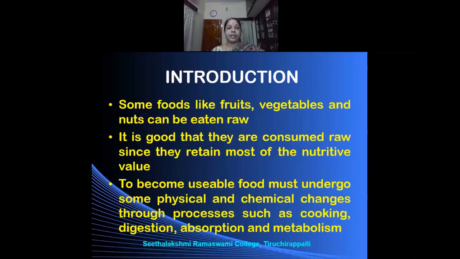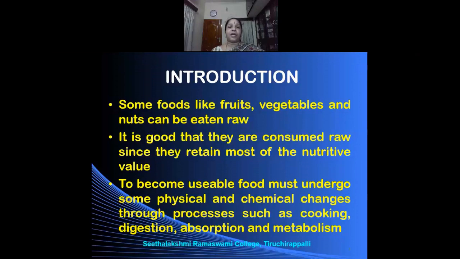And after the food is cooked, we don't get the nutrients right away. The food that we cook has to be consumed. Consume means you have to eat the food. And the food that we eat has to be digested in the digestive system, and the complex compounds will be converted into simpler compounds. The carbohydrates will be converted into glucose. Proteins will be converted to amino acids. Fat will be converted to fatty acids and glycerol. And the complex compounds after digestion are converted into simpler compounds.